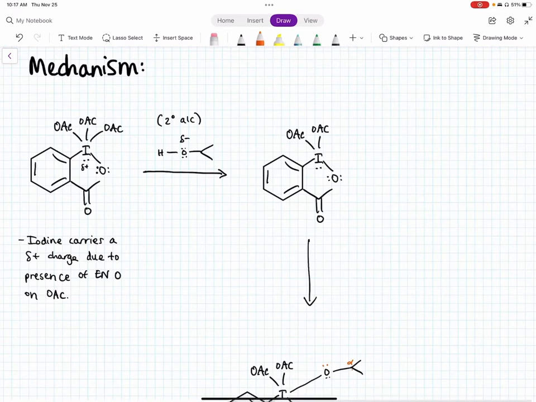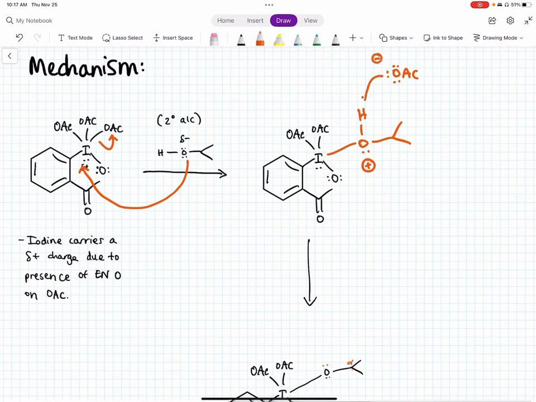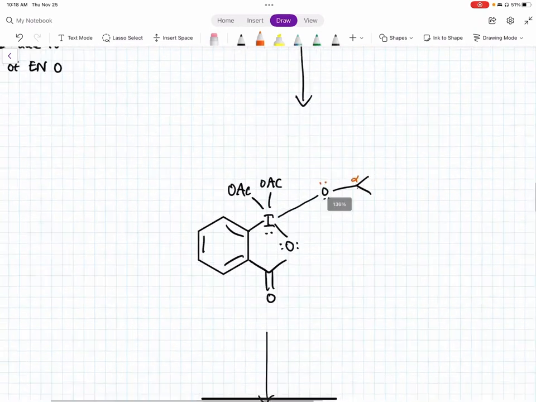I'll now go over the mechanism of this reaction. Here we have a secondary alcohol, which has 2 lone pairs, and these 2 lone pairs will give the oxygen a partial negative charge. This oxygen will then attack the iodine, which has a partial positive charge, and will kick off an OAc group. That will form this molecule over here, which will have a positive charge on the oxygen. The OAc leaving group, which has a negative charge now, will then attack this hydrogen, deprotonating it, and will donate its electrons to this oxygen to create this neutral molecule over here.